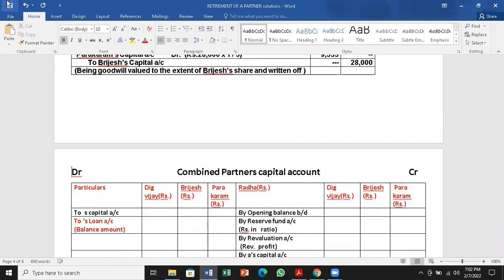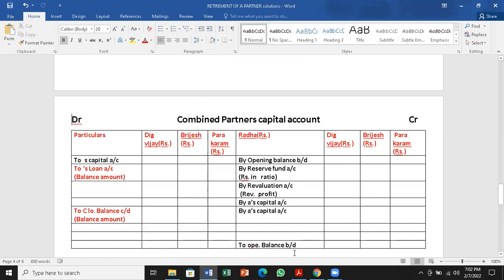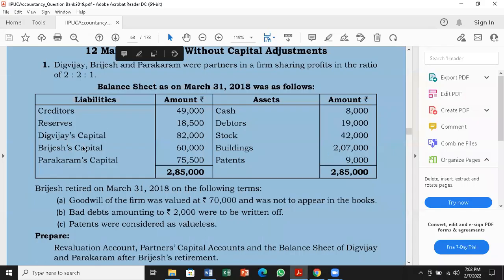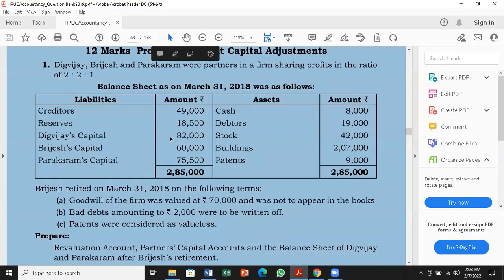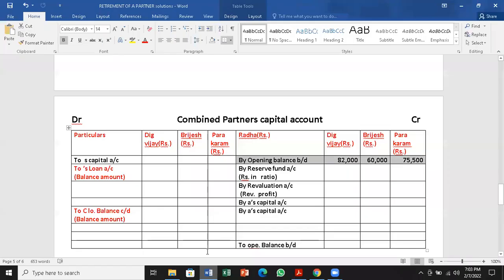So let me take here combined partners capital account, starting with the capitals of partners which appears on liabilities side. You can see here 82,000, 60,000, 70,000, 75,500. So 82,000, 60,000 by opening balance brought down. Liability shows credit balance, that is by opening balance brought down. There is the capitals of partners I have taken here to the opposite side.